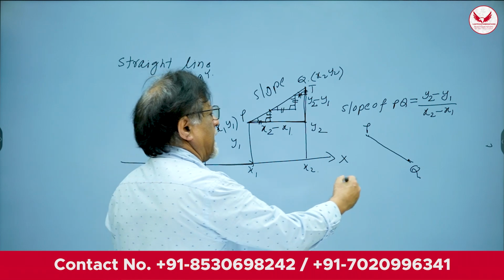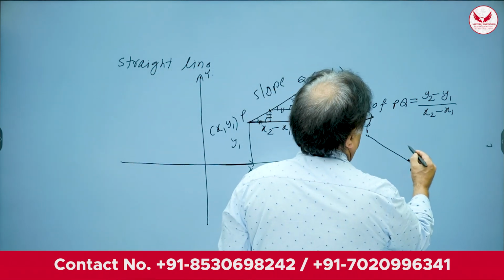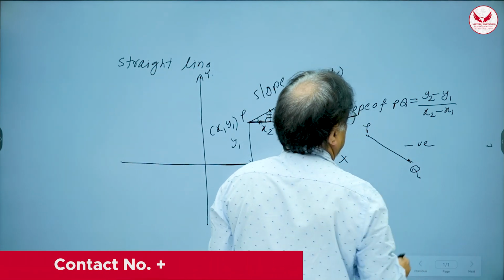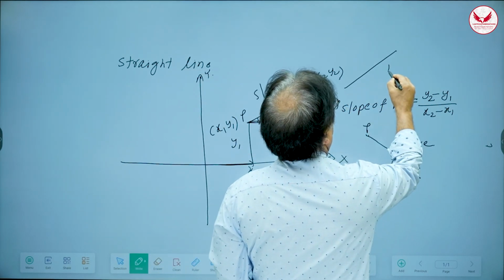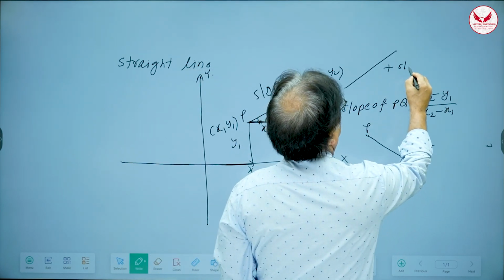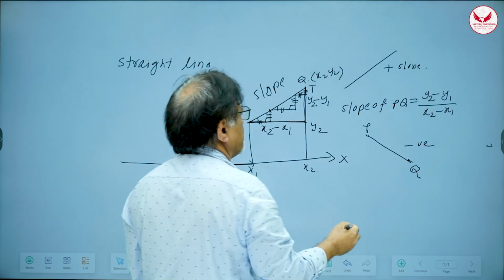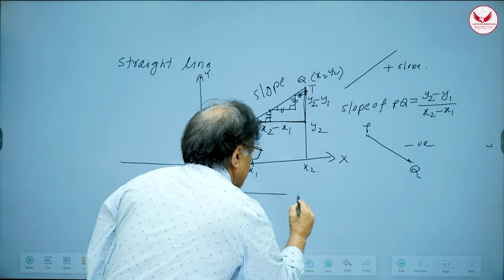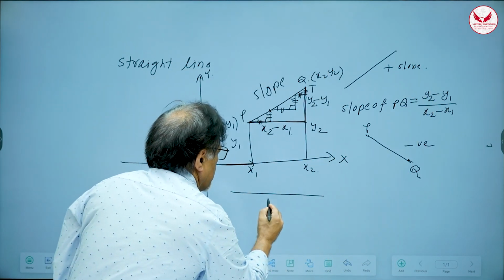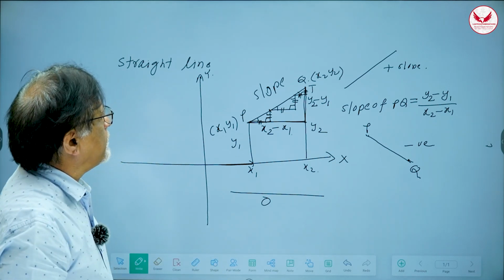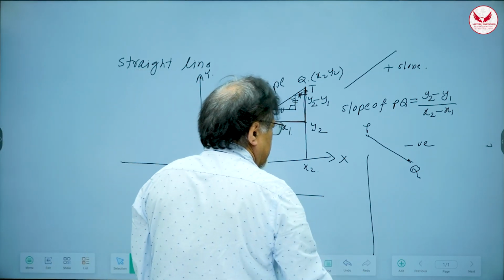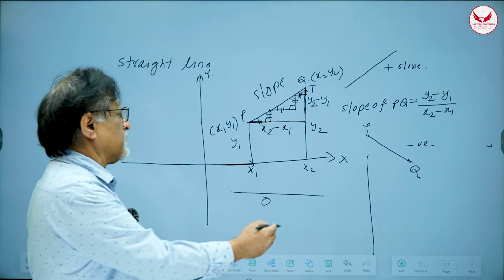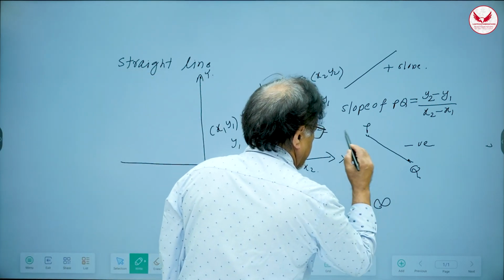So, such a line will have negative slope, right? But a line like this, which is going up, will have positive slope, right? But if you are walking along the horizontal line like this, then the slope will be 0. Here the slope is 0. And if you are trying to walk along the vertical line, here it is impossible to walk. So here the slope will be infinity, right?